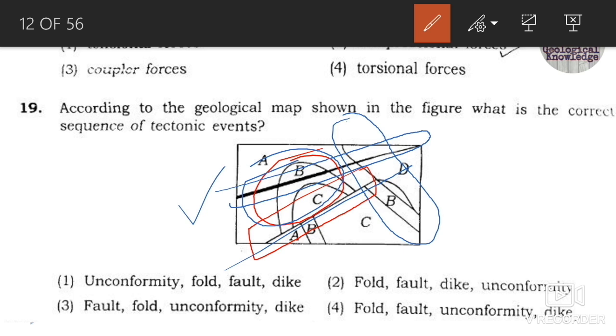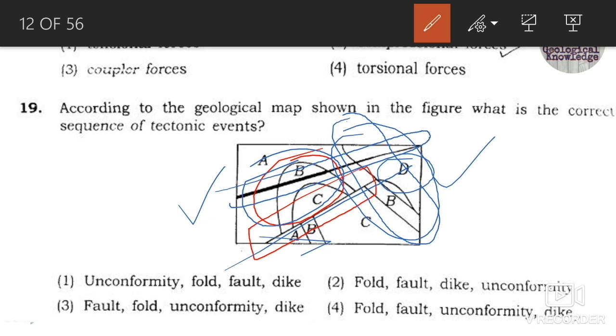So firstly the folding has taken place, then the faulting, and then the unconformity. That's why the D bed has been exposed here, the D bed that formed after the deposition of the younger beds. And the formation of the dike has taken place lastly.